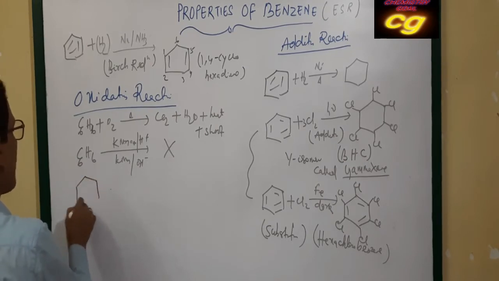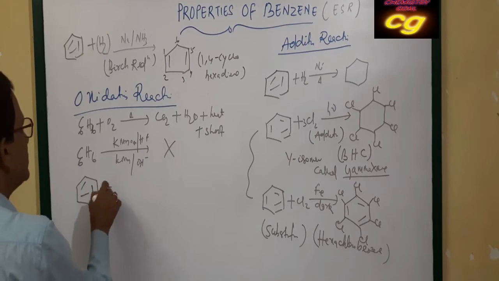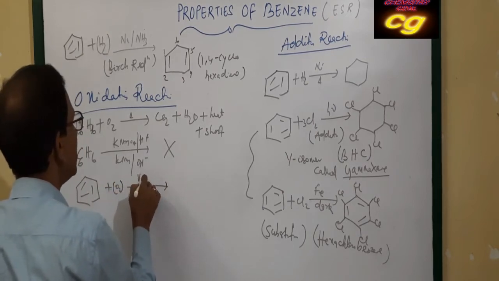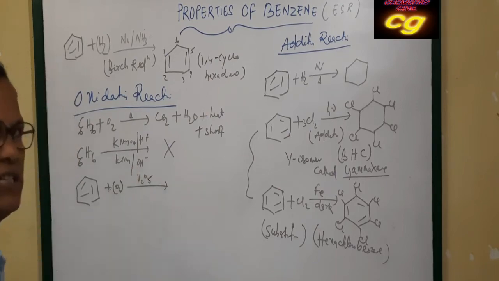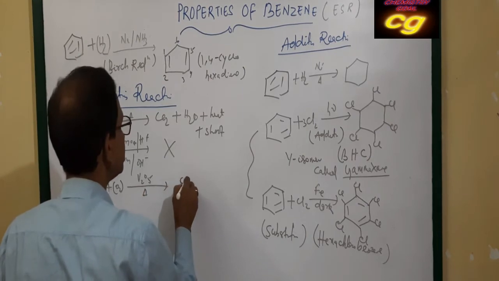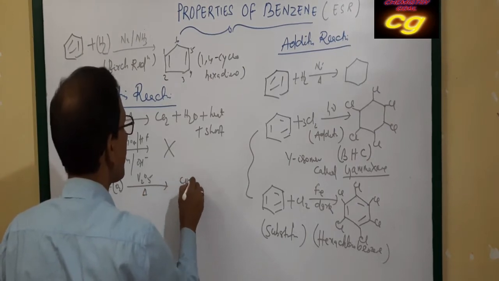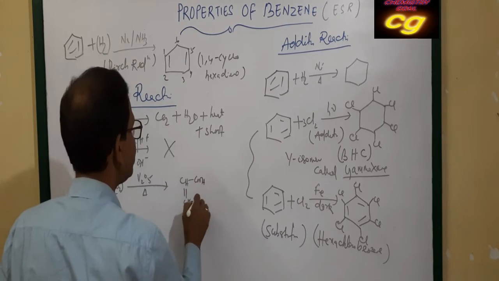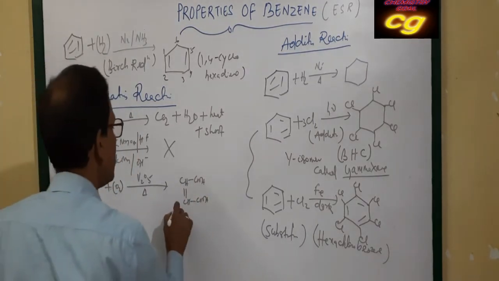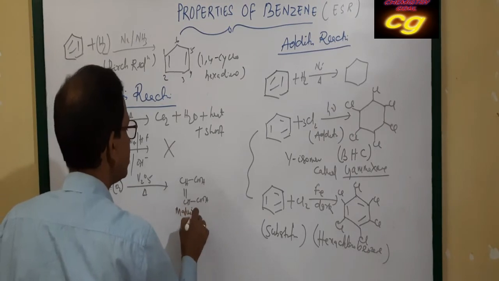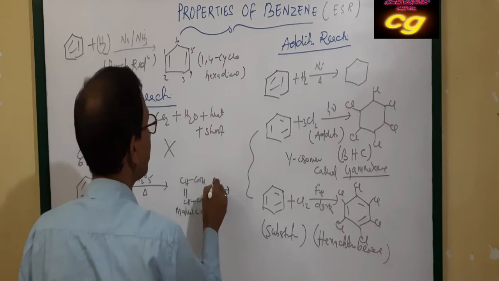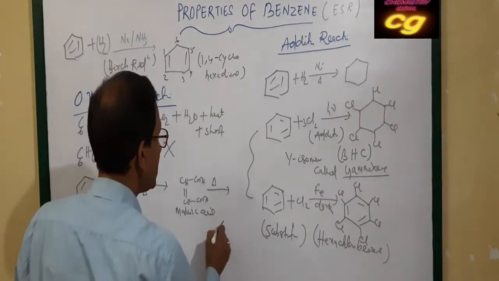But benzene can be oxidized in the presence of vanadium pentoxide. On heating with vanadium pentoxide, it forms maleic acid. This is called maleic acid, which on heating produces maleic anhydride.